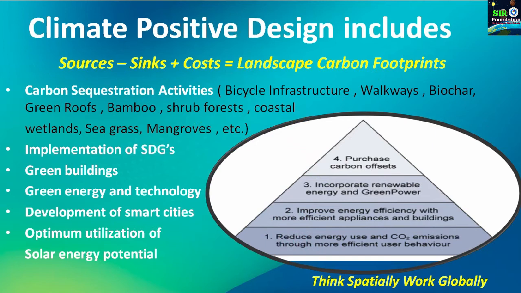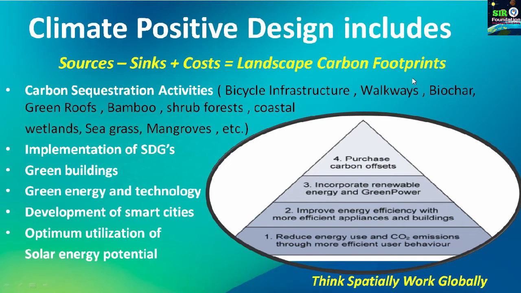Here you can see what climate positive design includes. Basically, climate positive design functions on the principle given here: sources minus sinks plus cost is equal to landscape carbon footprint.